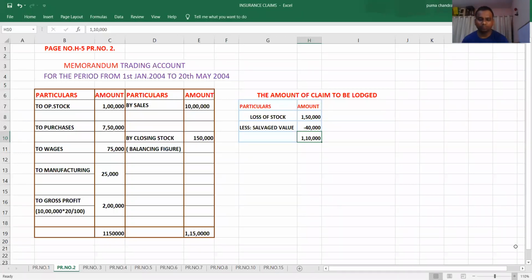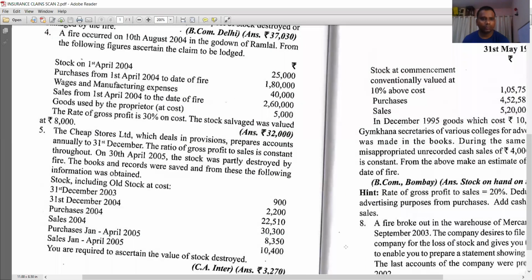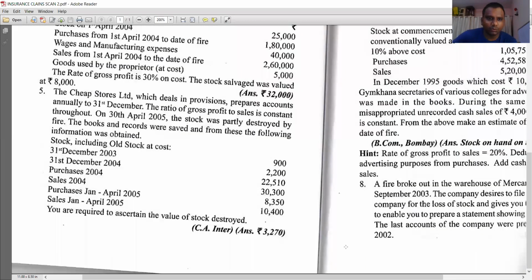This is simple problems. Now come to problem number 5. I'm sharing this problem number 5. Come to problem number 5, students. The Cheap Stores Limited, which deals in provisions, prepares accounts annually to 31st December. That means when they are closing their books of accounts, 31st December. Underline.